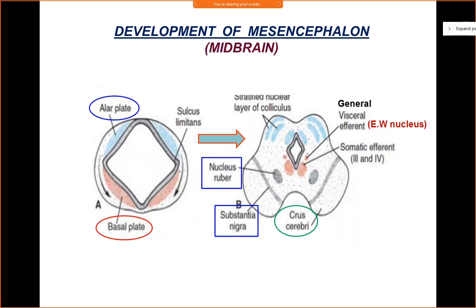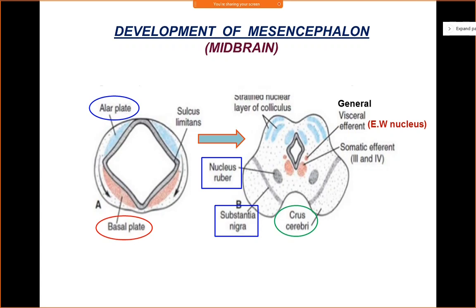Now come to the development of the mesencephalon, that is your midbrain. Since it is a part of the brain stem, please remember, your midbrain lies at the junction of the brain stem and the forebrain. Above your mesencephalon, you have the diencephalon and the telencephalon, which are derived from the prosencephalon. Your prosencephalon forms the forebrain, right? Since your midbrain lies near the forebrain, that is a transitional zone.